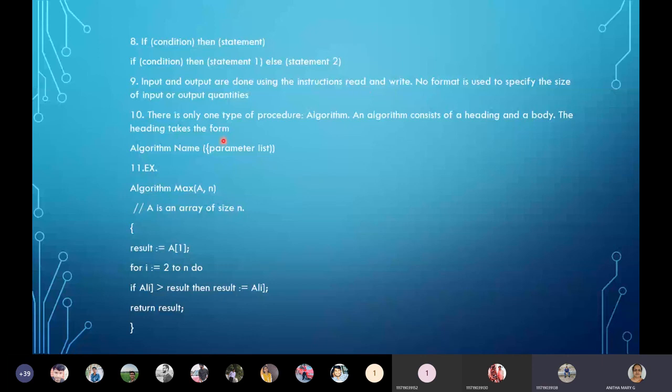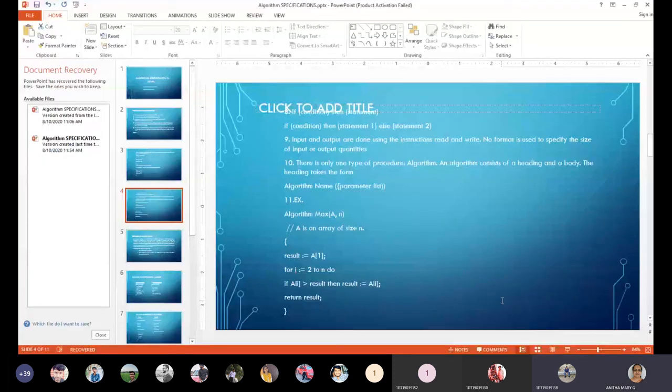Yes, some disturbance is there. Mute your mics, all of you. Mute your mics. Still. Yes, students. Yes, Pramila, you just check the participants list and see whose mic is on and call them and tell them.